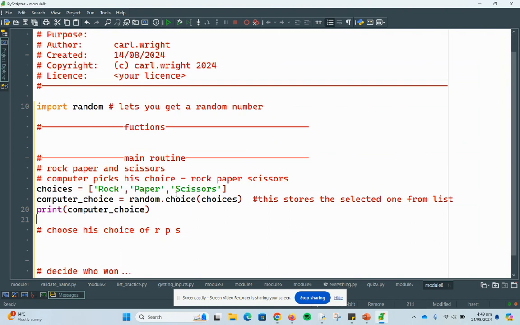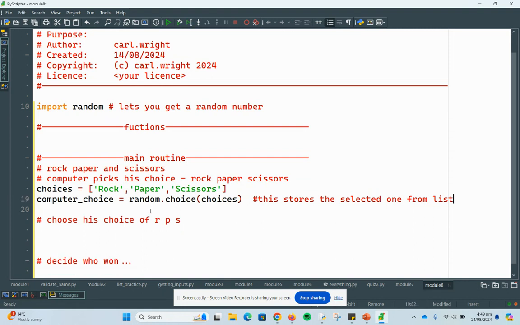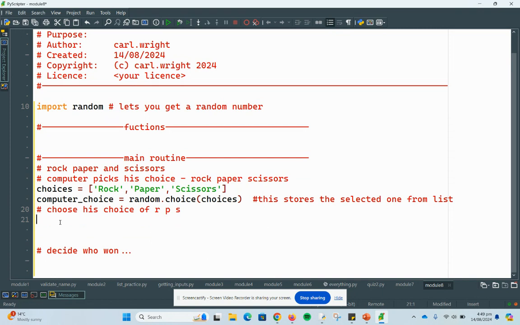So that's another thing. You could explain what that does by saying the choice method lets you select something from a list. Okay, so anyway, I've tested it there, and I managed to get a random choice. So now, following my algorithm, I need to make my choice. Actually, I'll just make a variable called my choice.